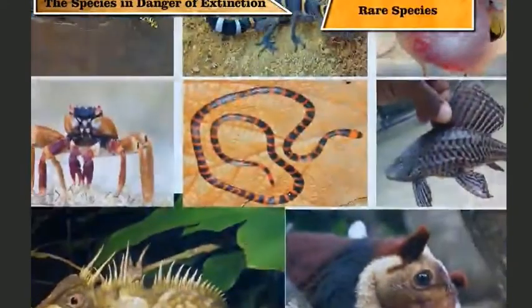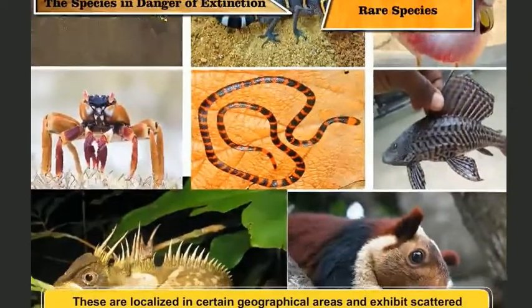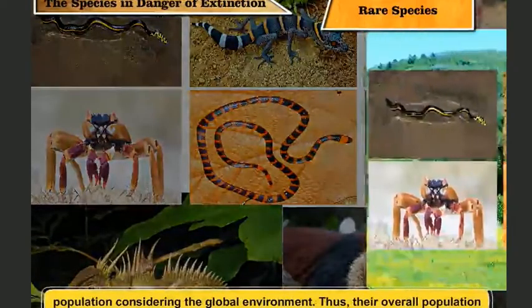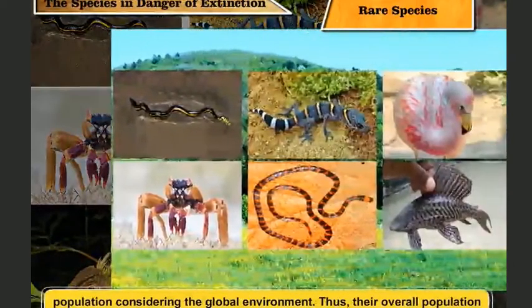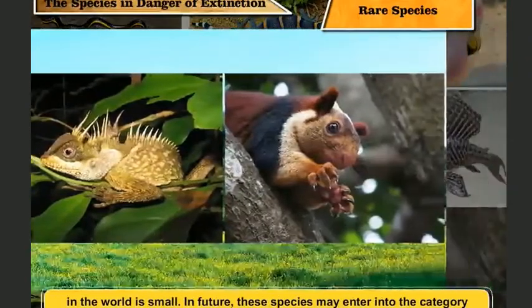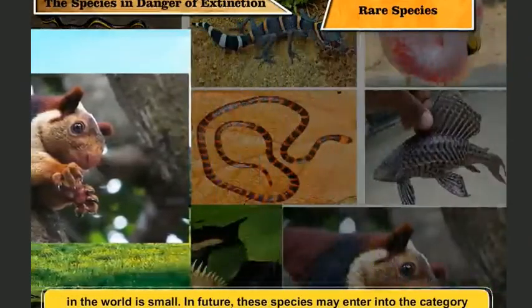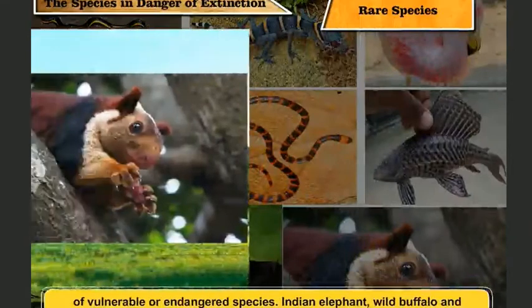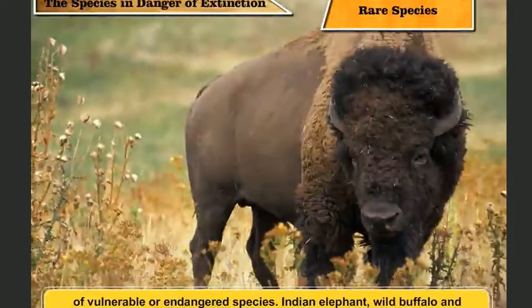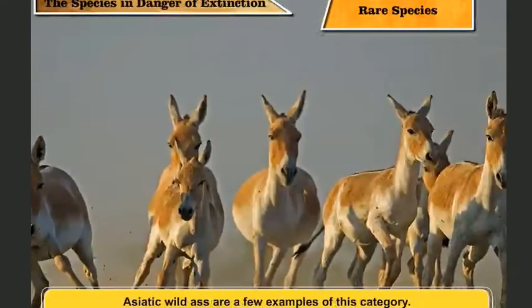Rare species. These are localized in certain geographical areas and exhibit scattered population considering the global environment. Thus, their overall population in the world is small. In future, these species may enter into the category of vulnerable or endangered species. Indian elephant, wild buffalo, and Asiatic wild ass are a few examples of this category.